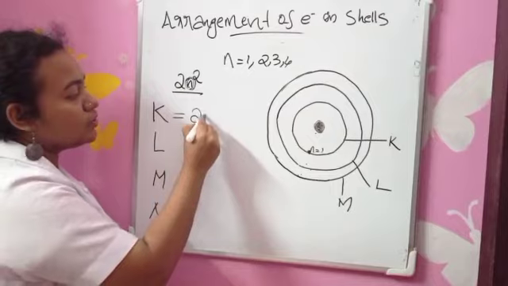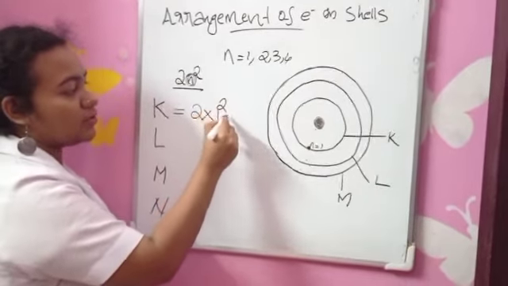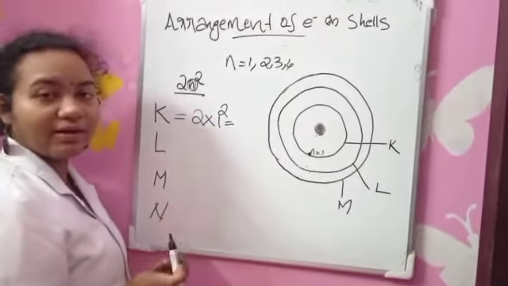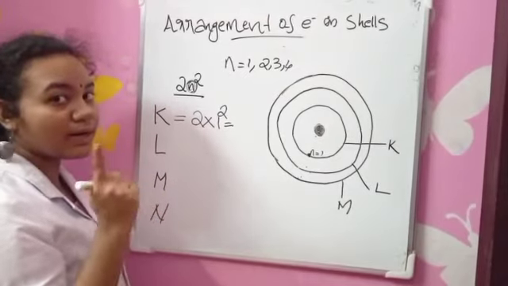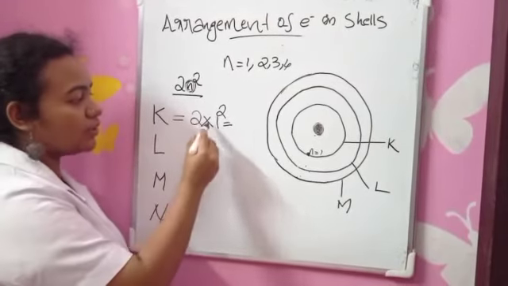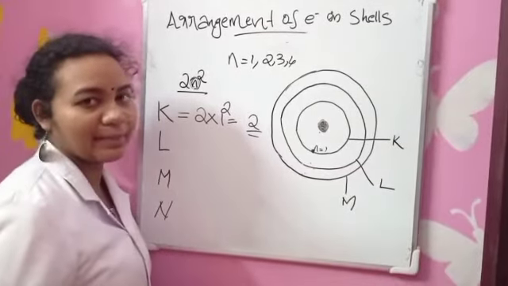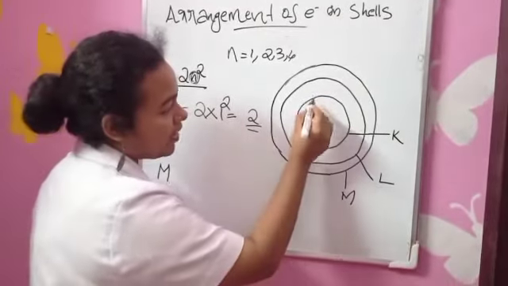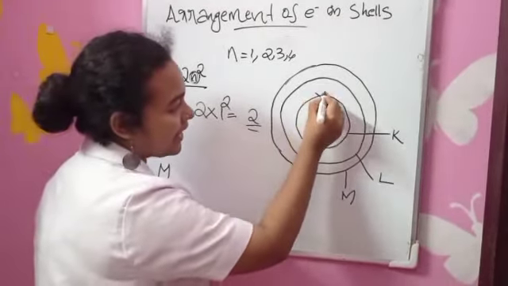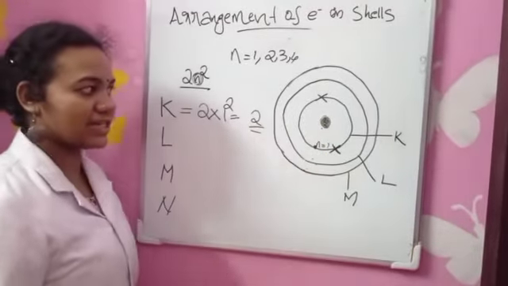So 2 into 1 square. 1 square is 1 into 1, so 1. 2 into 1 is 2. So totally 2 electrons can be accommodated in K shell. How can we represent that? Either we can represent an electron by a cross mark or by a dot. So 2 electrons will be there in K shell.